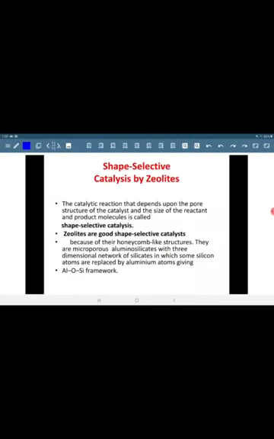Shape selective catalysis by zeolites. The catalytic reaction that depends upon the pore structure of catalyst and the size of reactant and product molecules is called shape selective catalysis. Zeolites are a good example of shape selective catalysis. This is because of their honeycomb-like structures. They are microporous aluminosilicates with three-dimensional network of silicates in which some silicon atoms are replaced by aluminium atoms, giving aluminium oxygen silicon framework.